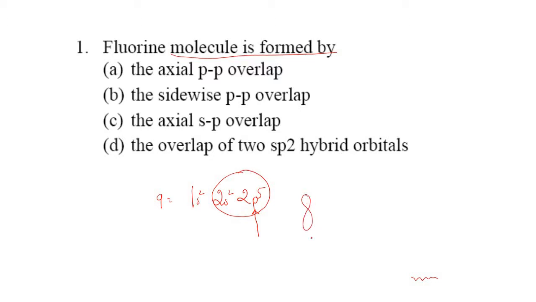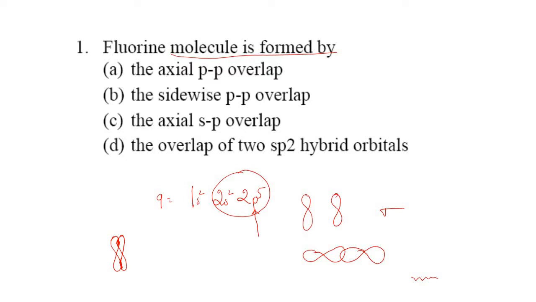of a fluorine will be overlapping with another p orbital, but we have to remember that in fluorine there is a formation of a sigma bond, and according to this condition it will be the pz orbital about the internuclear axis, which will be overlapping in the axial format, right? Because we know that if it was px, it leads to lateral overlapping. Px and py are involved in lateral overlapping that results in the formation of a pi bond, right? Lateral overlapping is also called sideways overlapping, right?